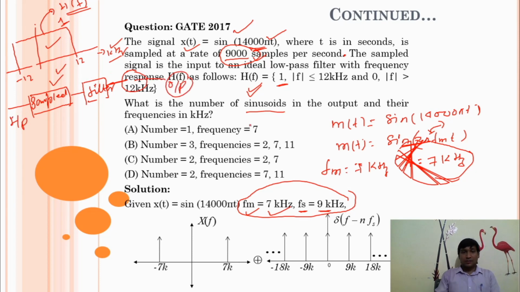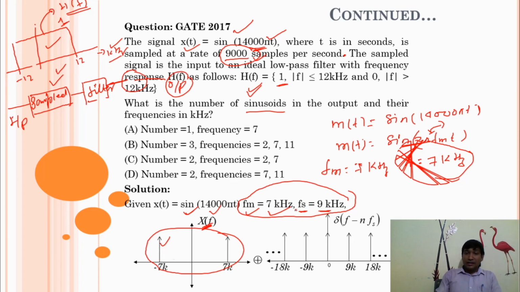So let's start. Here this is your sinusoid, and we know the Fourier transform of this sinusoid has two impulses, one at minus 7k and another at 7k. So the Fourier transform X(f) has two impulses at minus 7k and at 7k.